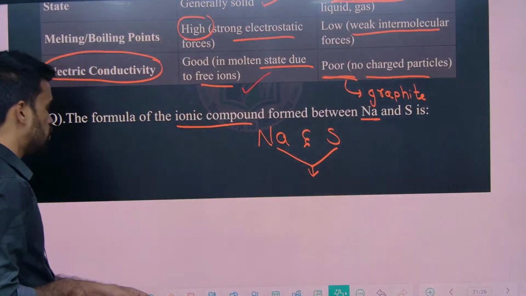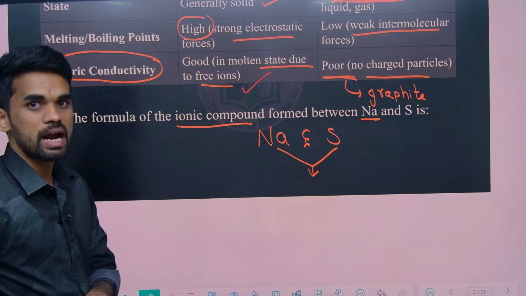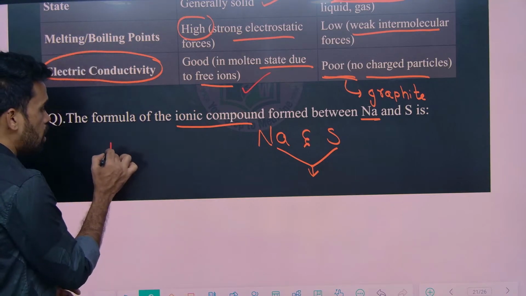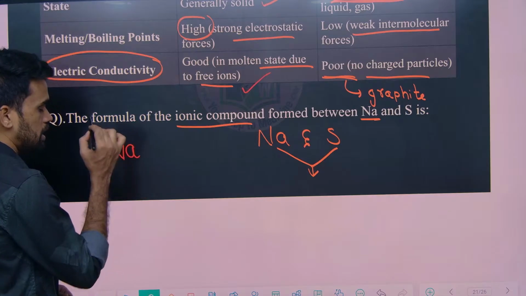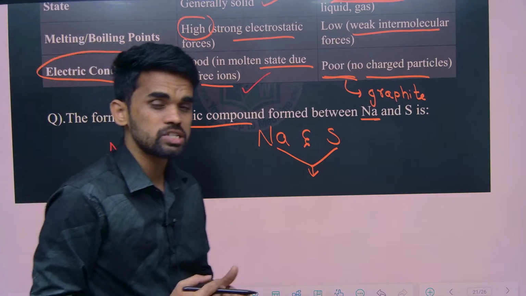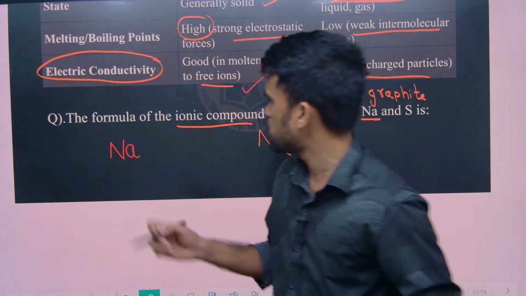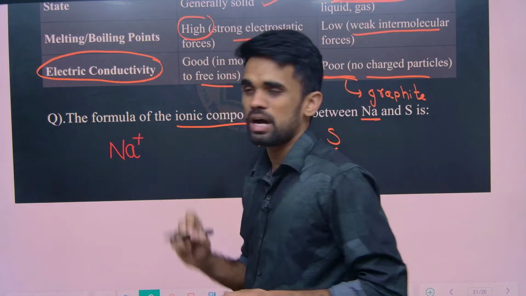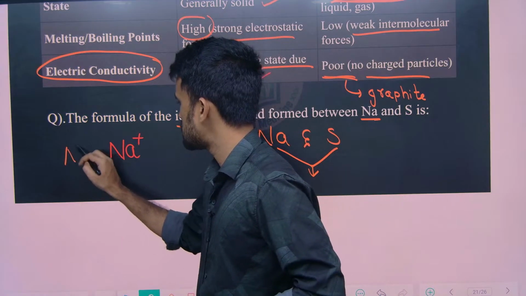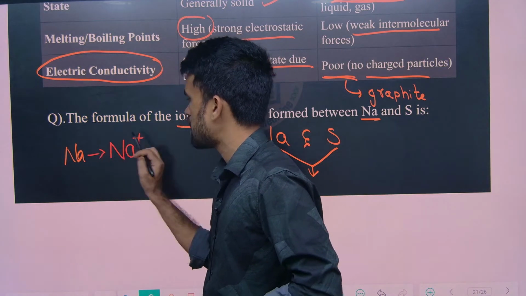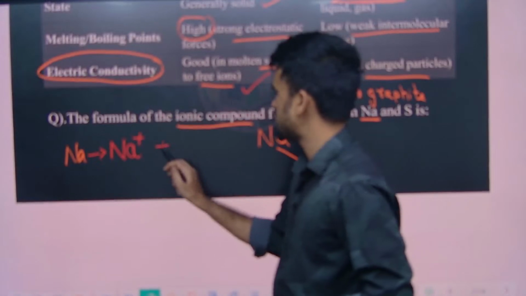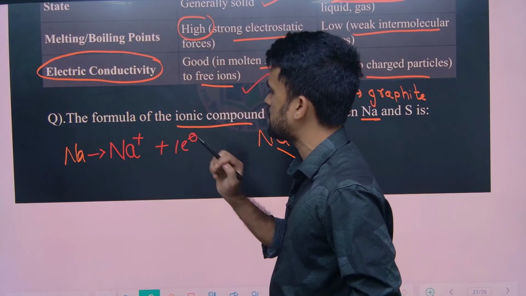See, I told you one statement when we were discussing the periodic table, that all alkali metals like lithium, sodium, potassium, rubidium, when they combine with anything, they will become unipositive ions. It means sodium loses one electron, becomes sodium cation. Whenever it is combining with anything, it will be the scenario.